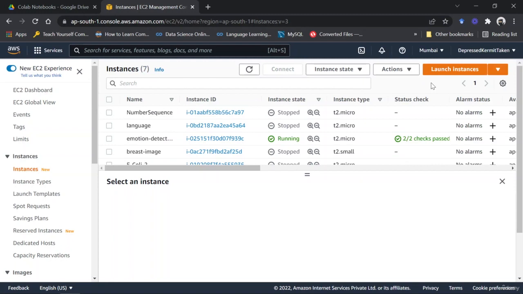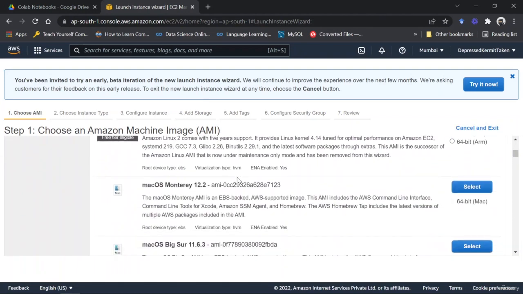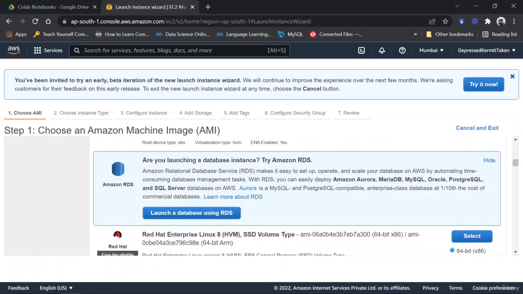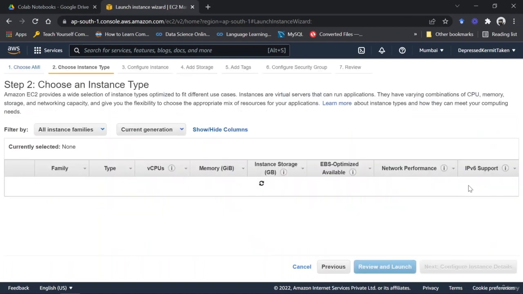And what you have to do is launch instance. So click on launch instance. Then you have to choose the AMI, that is the Amazon Machine Image. So this is what I was talking about. They provide you with Linux, Mac OS, Windows, Red Hat, and we're going to use the Ubuntu server, okay? And the Ubuntu server 20.04 LTS to be exact. Then I'm going to use the x86 architecture only and click on select.